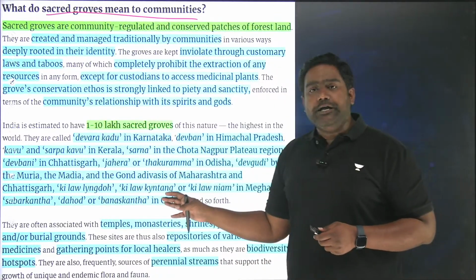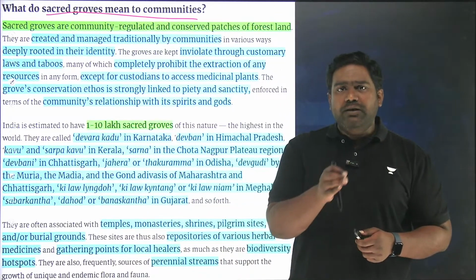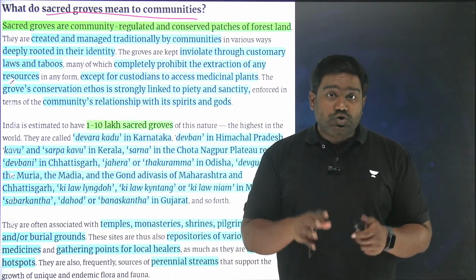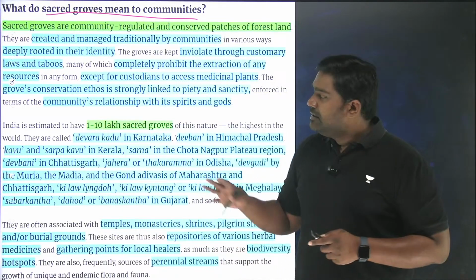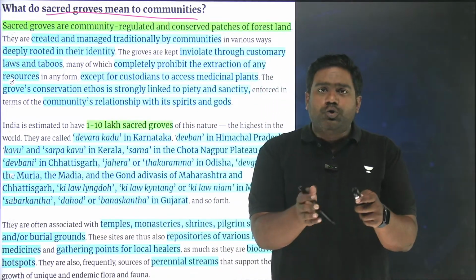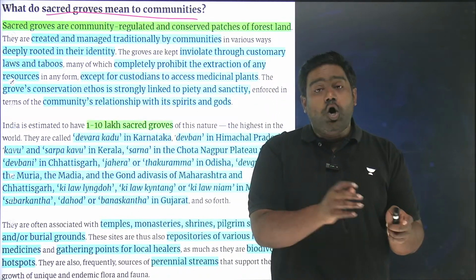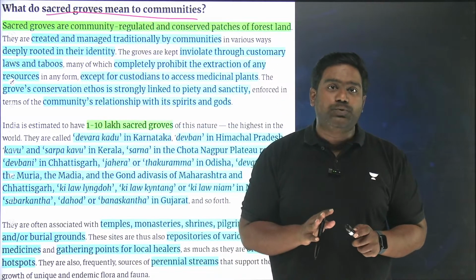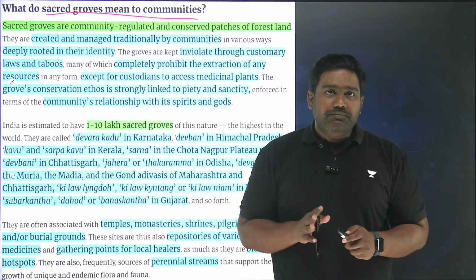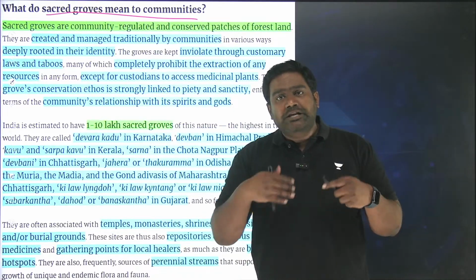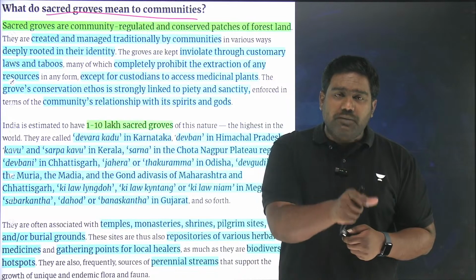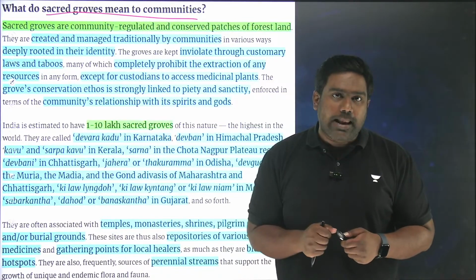See, across India, there are anywhere between 1 lakh to 10 lakh sacred groves in our country. Close to 1 million sacred groves are present. As the name itself suggests, these are forested areas which could be owned by a local community or it could be present on private land as well. But it is sacred to the local community, meaning the local community has a religious, spiritual connection to these forest lands present on community land or privately owned land.